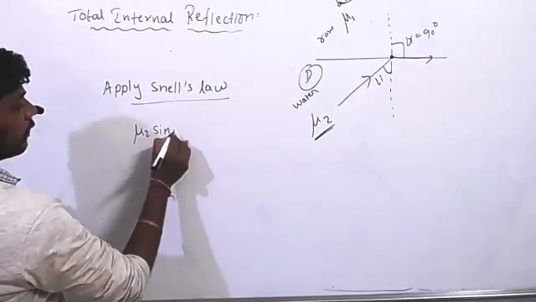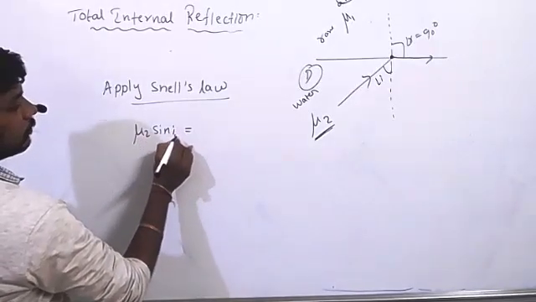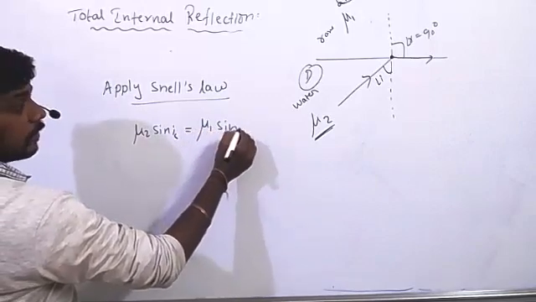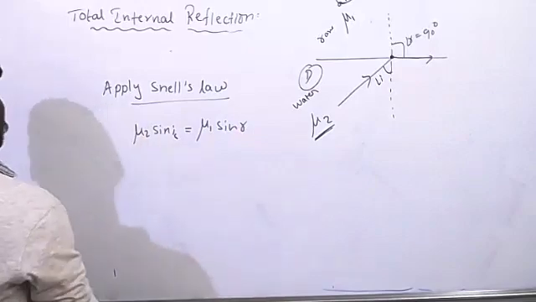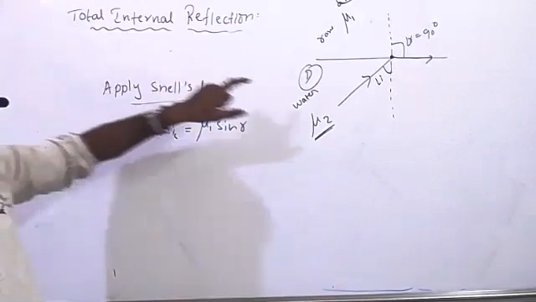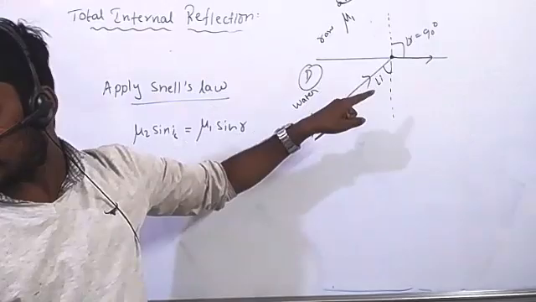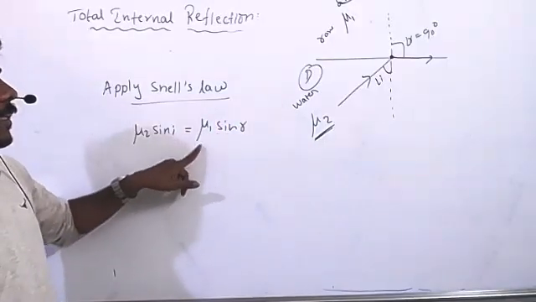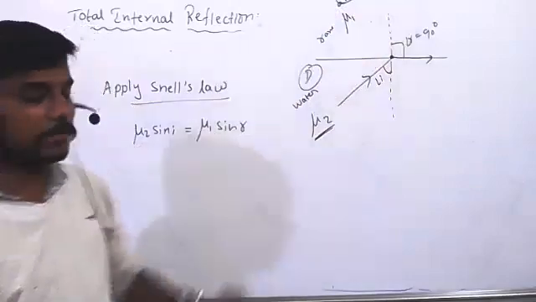According to Snell's law, mu2 sine i equals mu1 sine r. Sine i by sine r, that is what I did. Nothing is there. So mu2 sine i equals mu1 sine r.